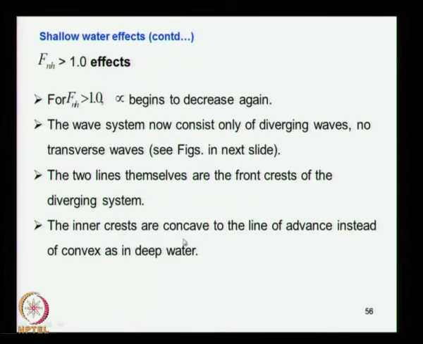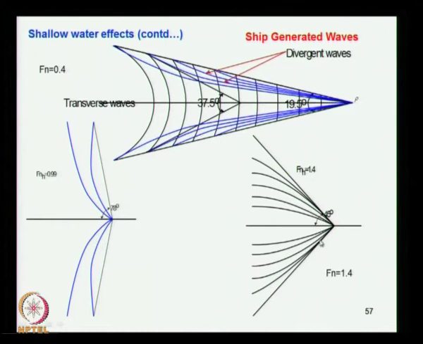Also you can see the inner crests are concave to the line of angle instead of convex as in deep water. So instead of just going out, it is coming down, the trend has also changed. So this is a schematic representation of the different wave patterns when the speed increases from low speed to high speed and to higher speed.